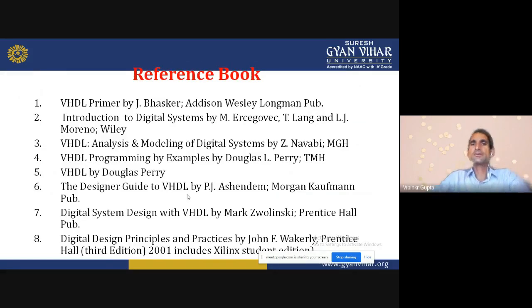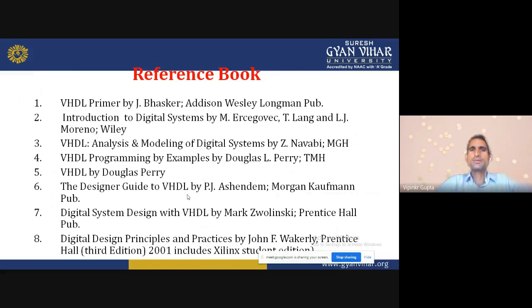VHDL Primer by J. Bhaskar. Actually, before reading any book, first of all we should go for some digital books also, because I am writing programs of digital circuits. If I do not know about the digital circuit configurations, their behavior, their circuits, then how can I write the program?